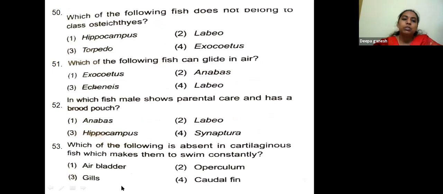Which of the following fish does not belong to class Osteichthyes? Hippocampus, seahorse, Labeo rohita, a normal bony fish, Torpedo, and Exocoetus. Exocoetus is called the flying fish. Yes, Exocoetus is the flying fish, which does not belong to Osteichthyes.